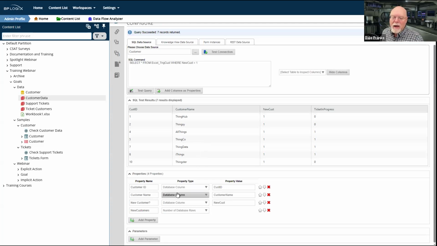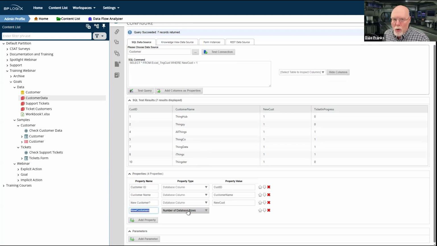And I'm pulling a couple of things. I'm actually pulling their data. So the customer ID, the customer name, their new customer, and ticket in progress. But I'm also going to pull this second little type of data here. It's not actually data from the database. It is the number of database rows.